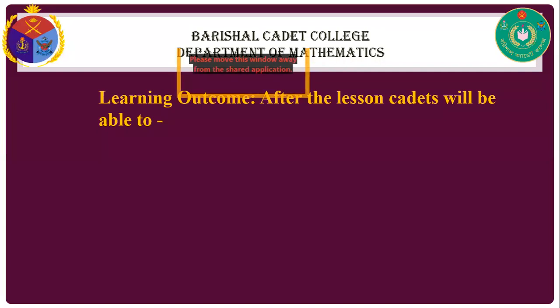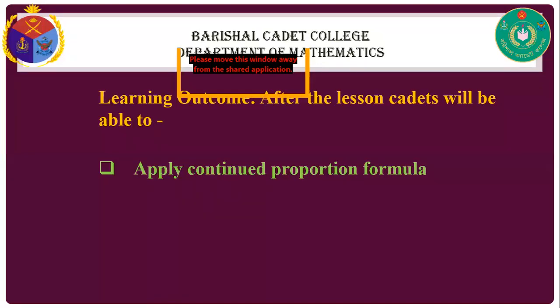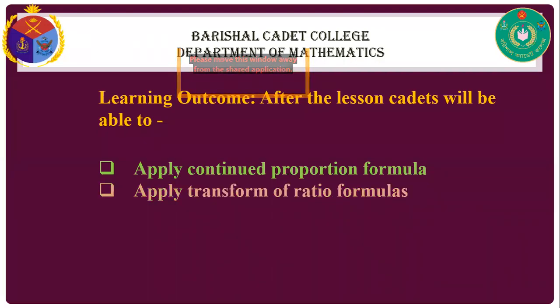Now, algebraic ratio and proportion. Learning outcomes: after the lesson you will be able to apply the continued proportion formula, which is very important for this section. Continued proportion is also called ordered proportion. Second, apply the transform of ratio formulas. It is very important that you memorize which rule you apply, because you have to mention it in problem solving.